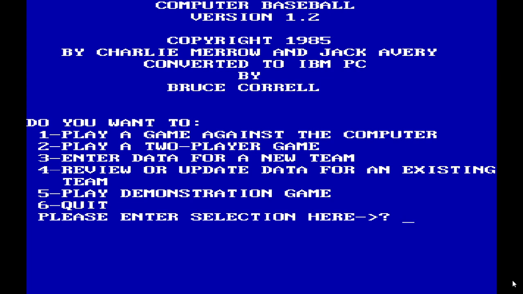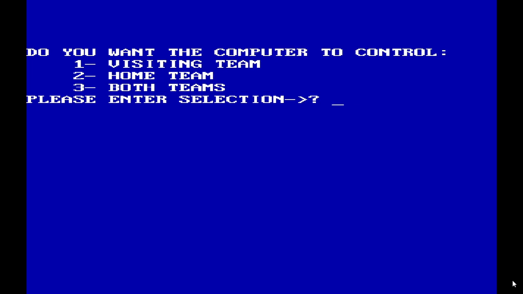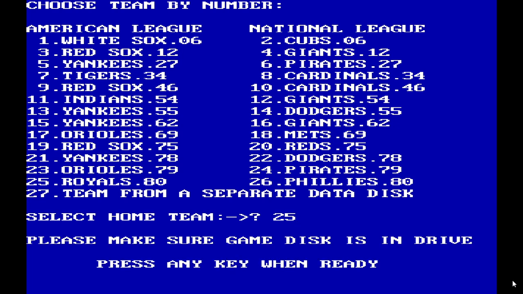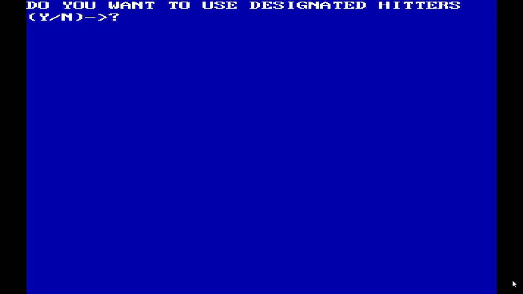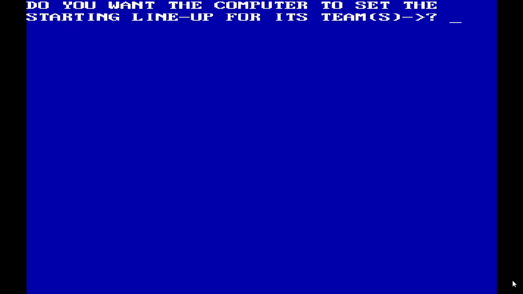Okay, we're going to play a game against the computer. New game. I will be the visitor and just pick the most recent teams here. I'll be the Phillies, and we'll face the Royals, 1980, both teams. We'll use the DH. Days since each pitcher has pitched, I'm going to say no.